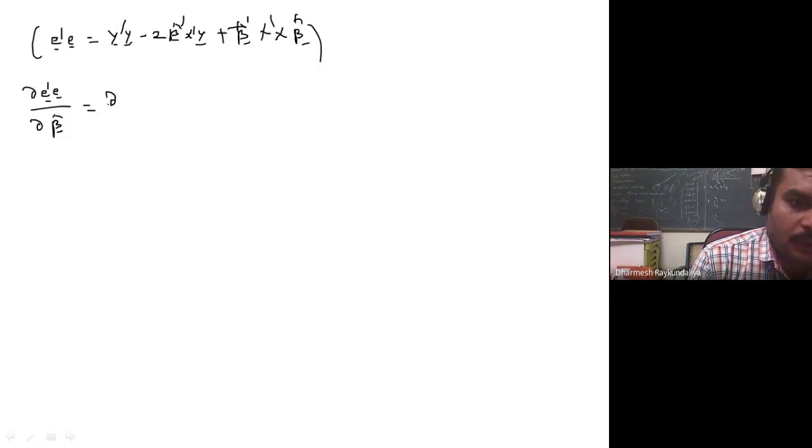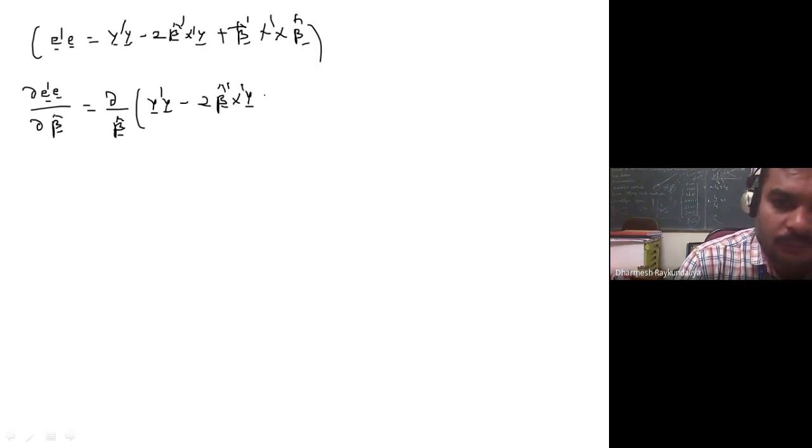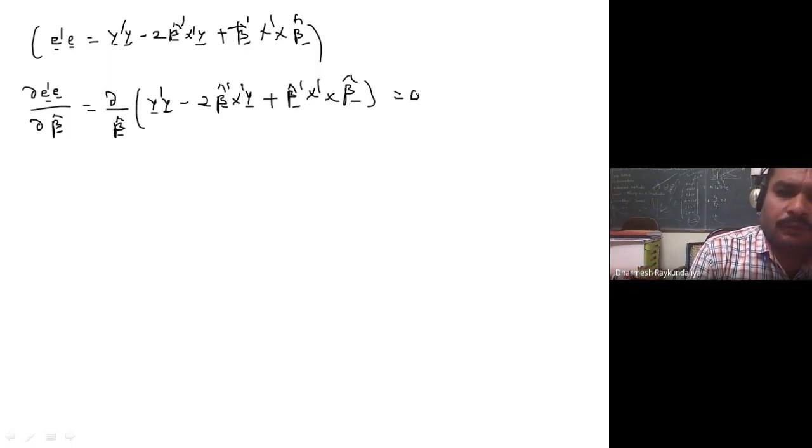It is as good as differentiating this quantity, and then you have to equate it to 0, which implies, what is the derivative of y transpose y with respect to beta cap? Because there is no beta cap here, it is a constant, so the derivative of a constant is 0.